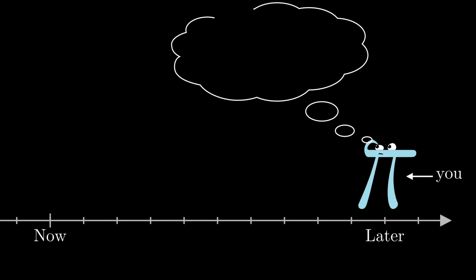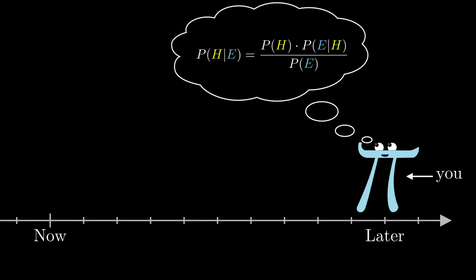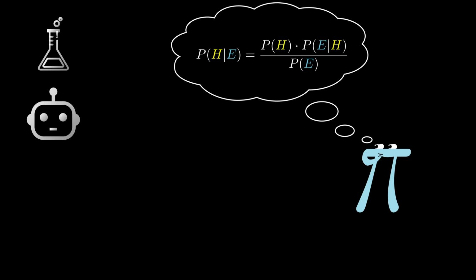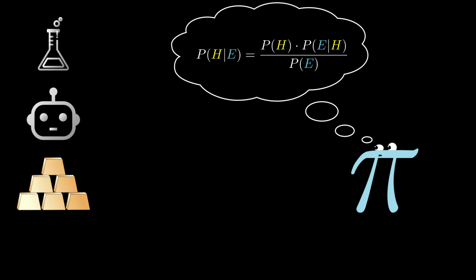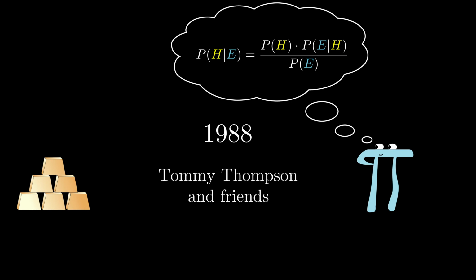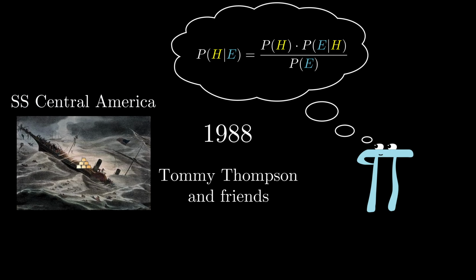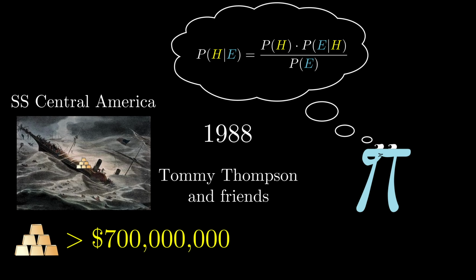The goal is for you to come away from this video understanding one of the most important formulas in all of probability, Bayes' theorem. This formula is central to scientific discovery. It's a core tool in machine learning and AI, and it's even been used for treasure hunting, when in the 1980s, a small team led by Tommy Thompson, and I'm not making up that name, used Bayesian search tactics to help uncover a ship that had sunk a century and a half earlier, and the ship was carrying what, in today's terms, amounts to $700 million worth of gold.